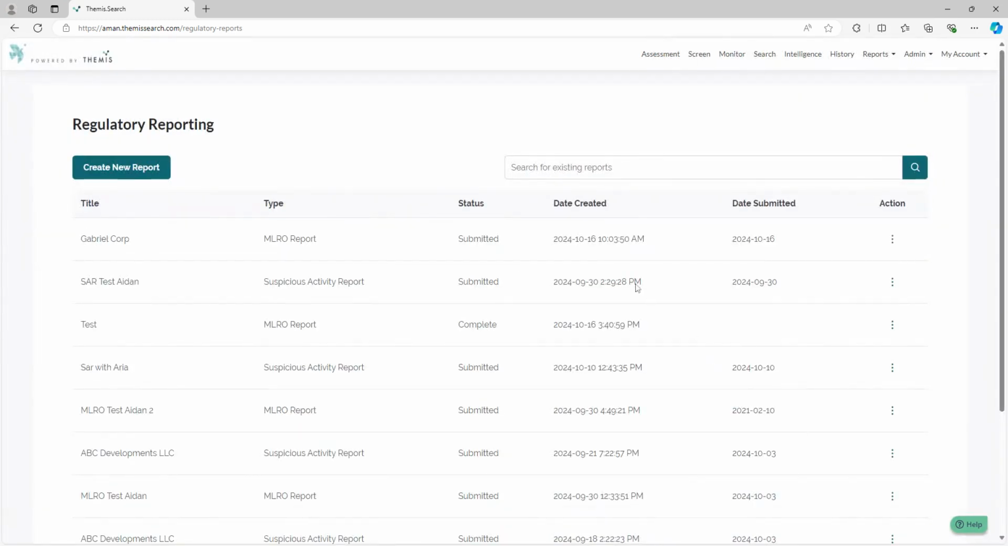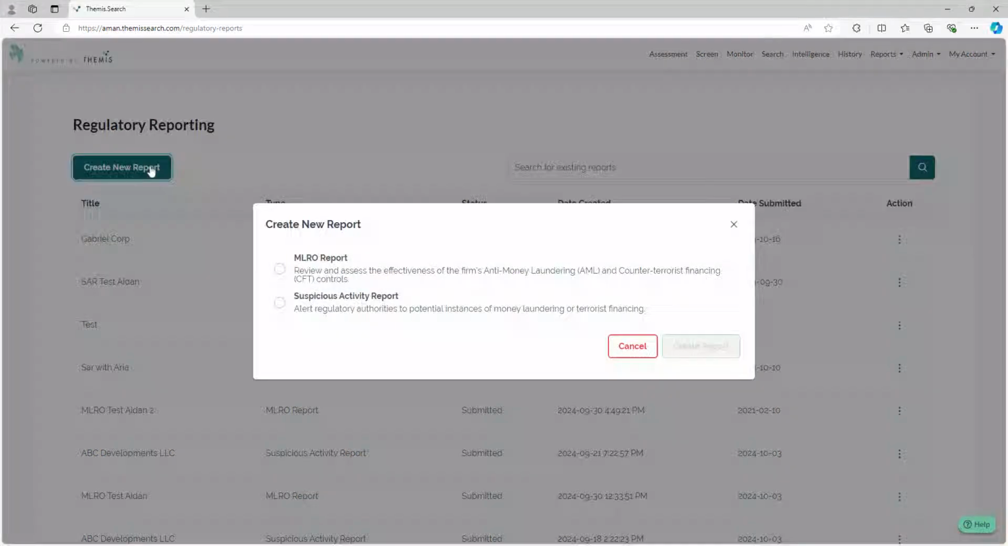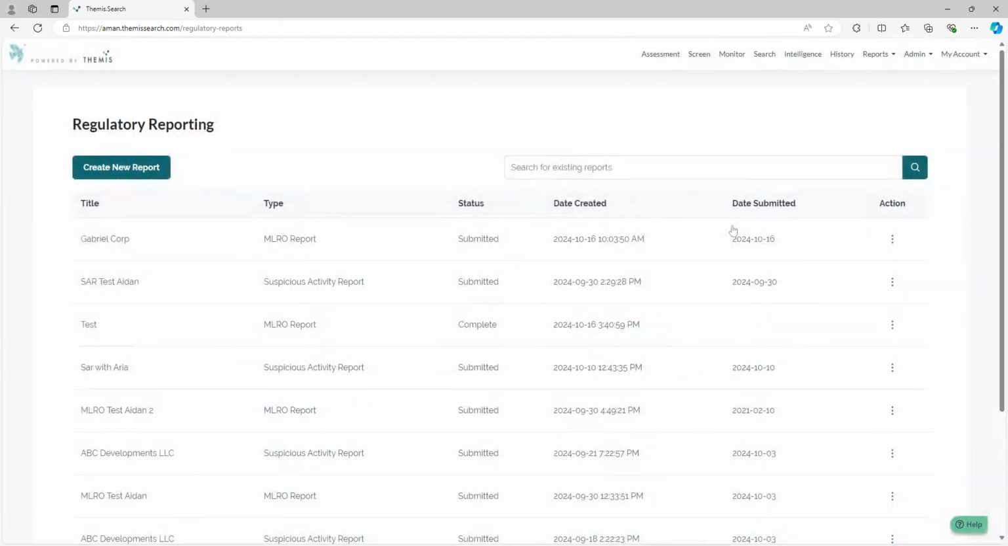When you enter the module, you can generate a new report by clicking the Create New Report button, and you will then have the option to select either to generate an MLRO report or a suspicious activity report. I will take you through completed versions of the report to show you which kind of information is to be provided within each report. We'll start by taking a look at the MLRO report.